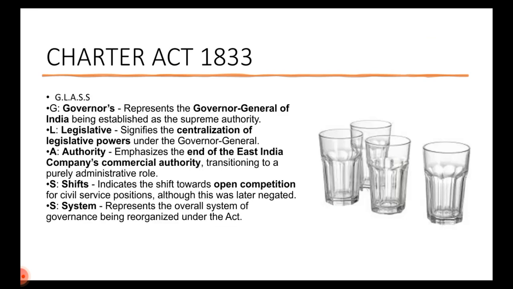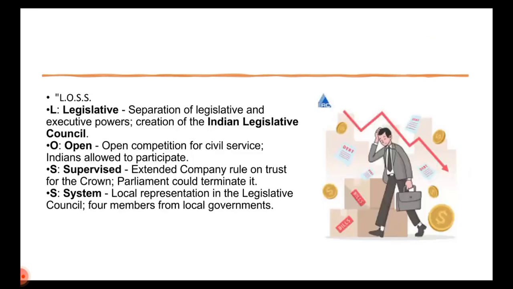So 1833 is a GLASS act. What is G? Governor General of India. L, what is it? Legislative powers. Then A, administrative authority. Shift towards open competition. Then another S is overall system reorganization. That's a GLASS act for us. 1833 GLASS act. Then we have